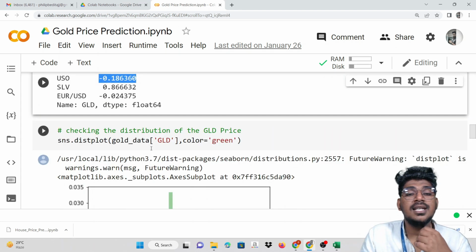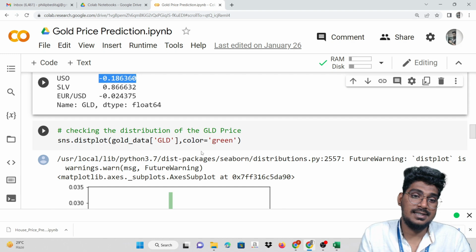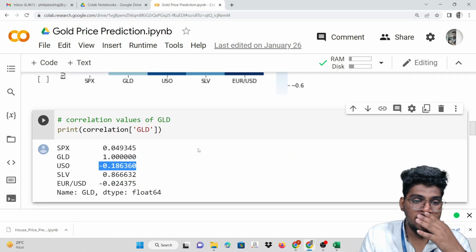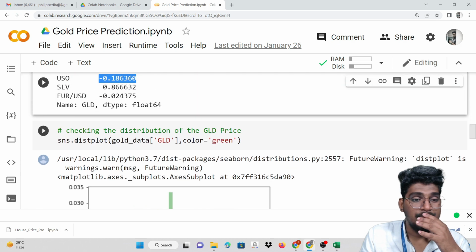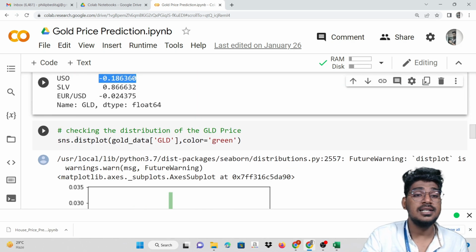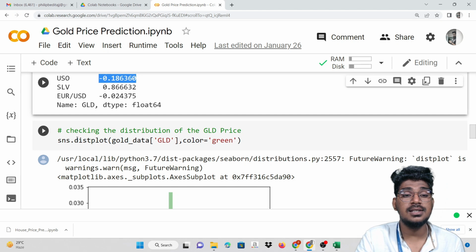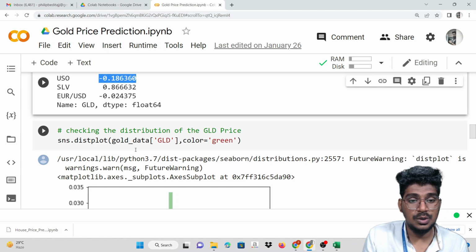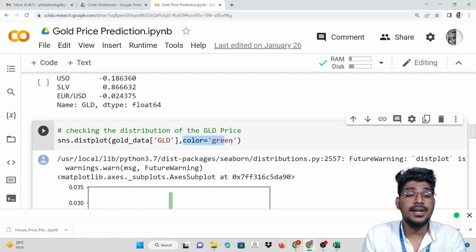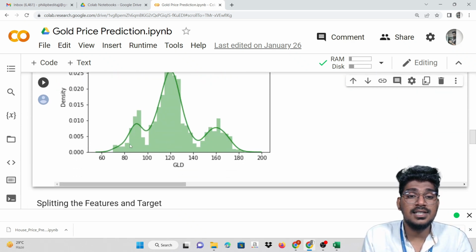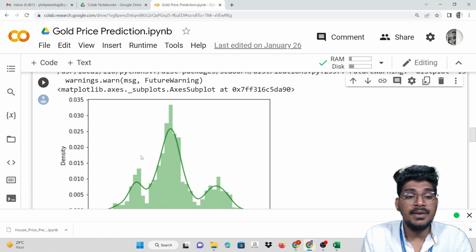Now we are going to check the distribution of the gold price. So sns dot distplot of the gold data of GLD, and the color will be green. This will be the distribution, like this. This is the density of that.